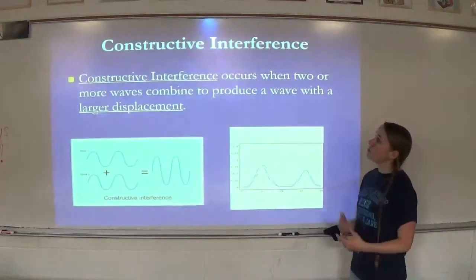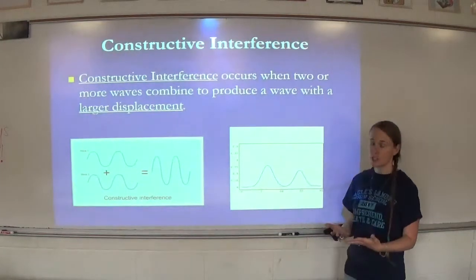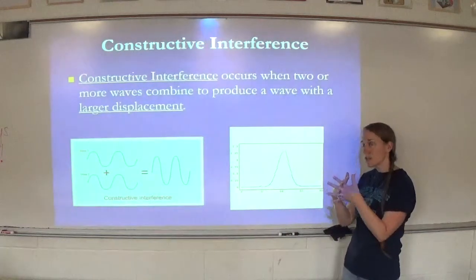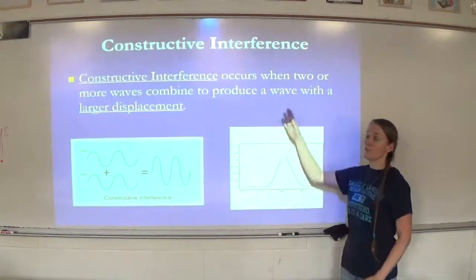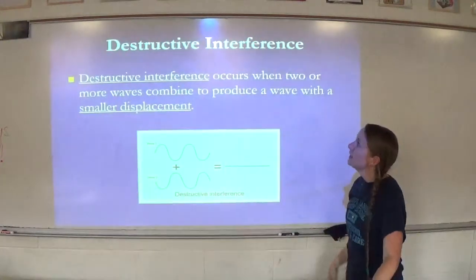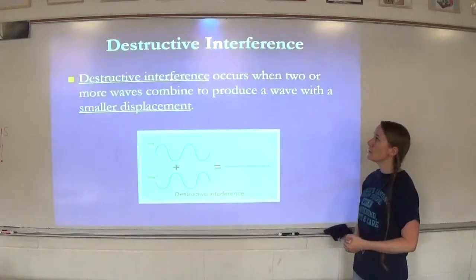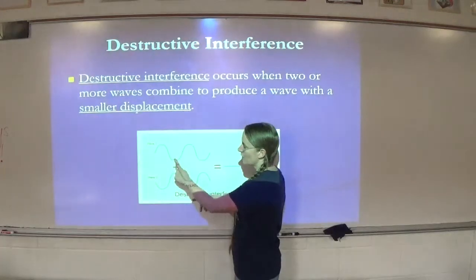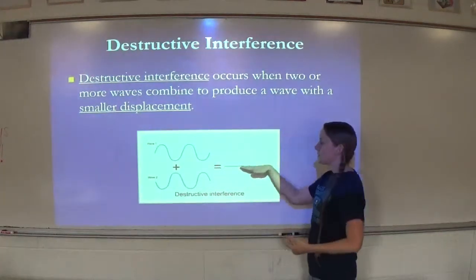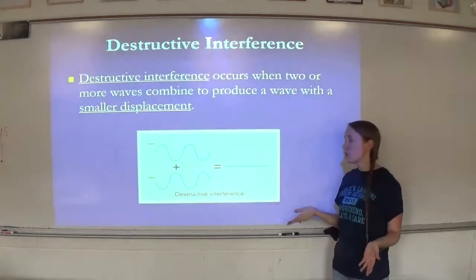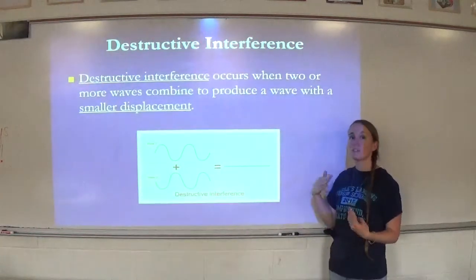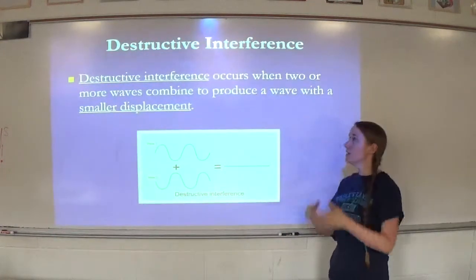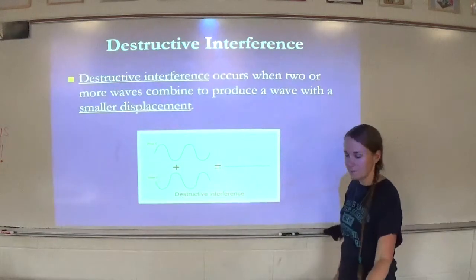Constructive interference occurs when two or more waves combine to produce a wave with a larger displacement. If you watch, these two waves come together and then they get bigger as they pass through one another. That is constructive interference. So hopefully you can already figure out what destructive is. Destructive interference, on the other hand, occurs when two or more waves combine to produce a wave with a smaller displacement. For example, as these two waves combine, the trough and the crest overlap, so it actually cancels the wave out. It doesn't have to cancel it all the way out to be destructive. As long as the wave gets a little bit smaller, it's still destructive interference. So constructive, they get bigger, they combine together. And destructive, it gets smaller.